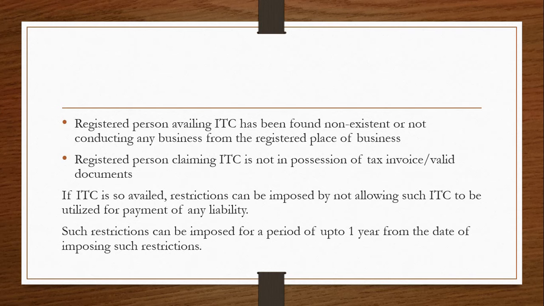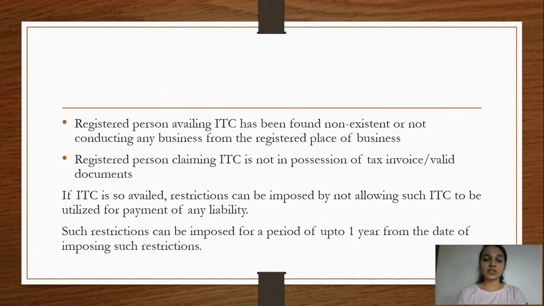And the third situation is wherein the person who is claiming input tax credit does not have any tax invoice, or does not possess any valid documents, and because there is no possession of valid documents, he is not eligible to claim ITC. In that situation, the commissioner or the officer may impose restrictions on utilization of ITC.